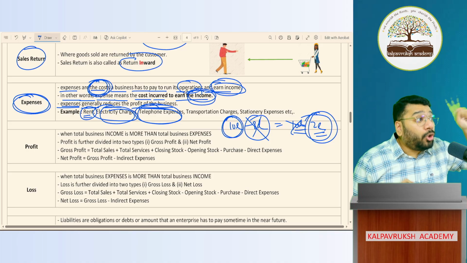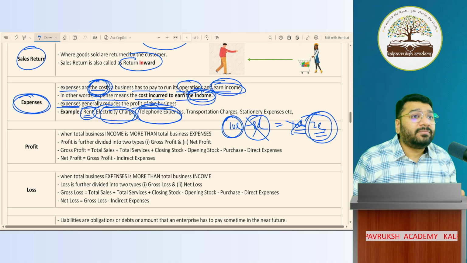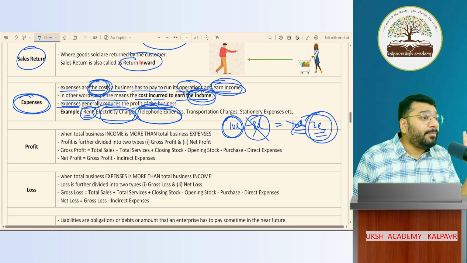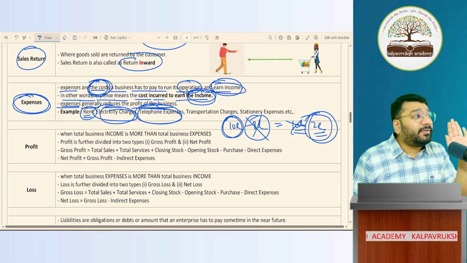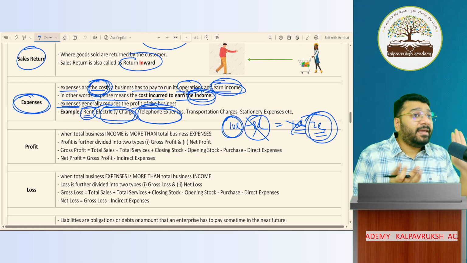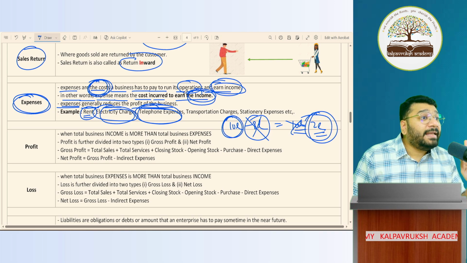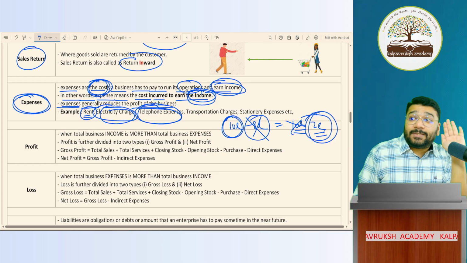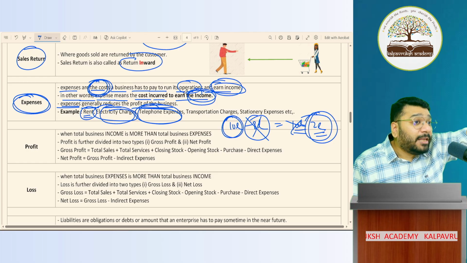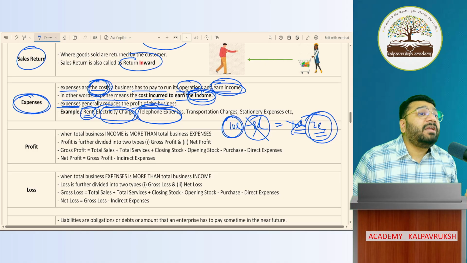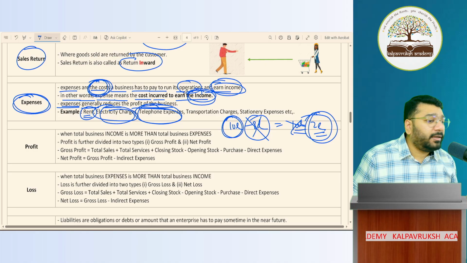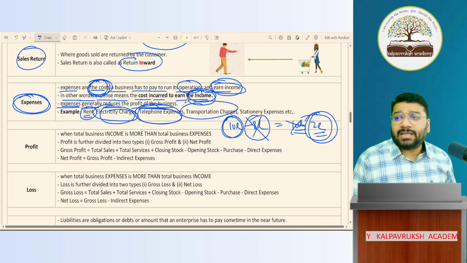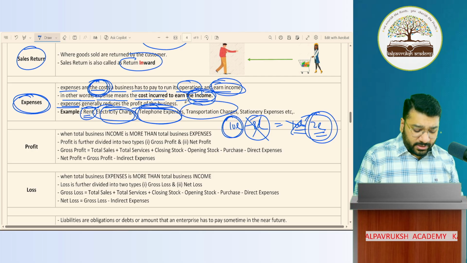Not all expenses directly earn income. Some will be helping you to earn the income directly, and some will help you to earn the income indirectly. Got it? Not got it? But in short, expenses are those costs which will help you to earn income or derive some benefit or the other. Got it? Not got it? Transportation charges. What is transportation charges?